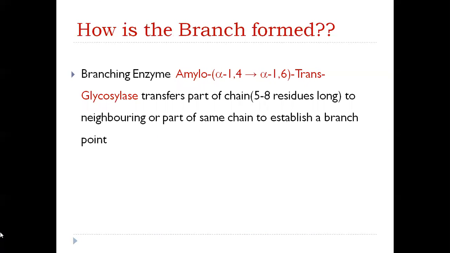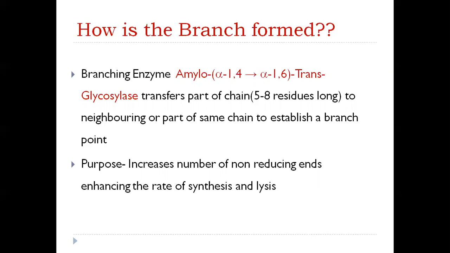An alpha-1,4, alpha-1,6 transglycosylase. Now, the name of this enzyme might seem very complicated, but if you see in the next slide what it is doing, it is actually very easy. So for now, just remember branching enzyme. Now, what does the branching enzyme do? It transfers a part of the chain that is a minimum of 5 to 8 residues long to a neighboring chain or part of the same chain to establish a branch point.